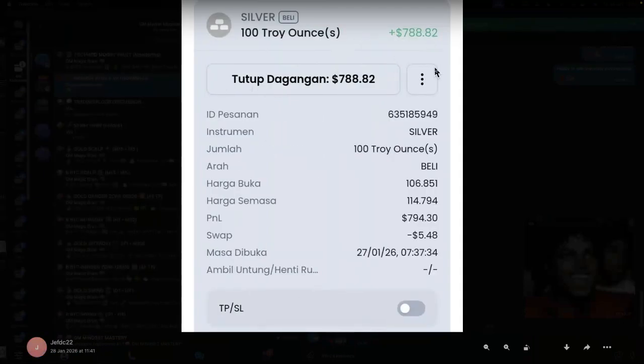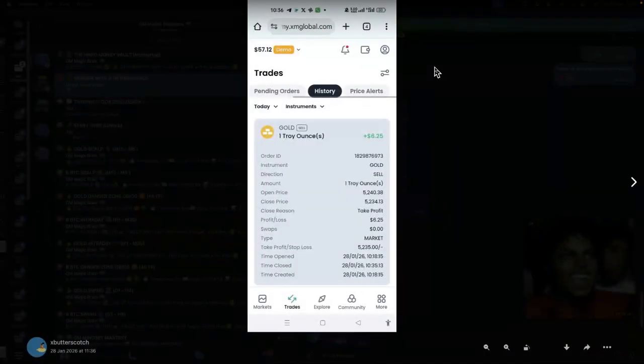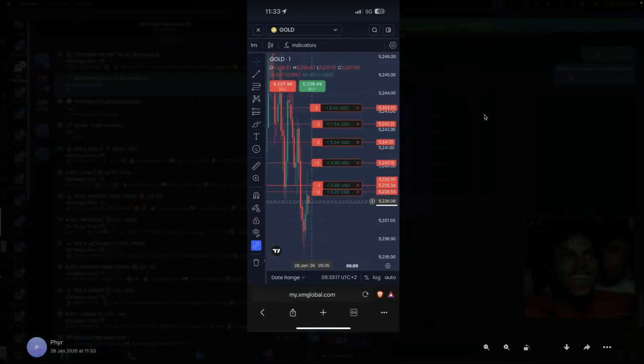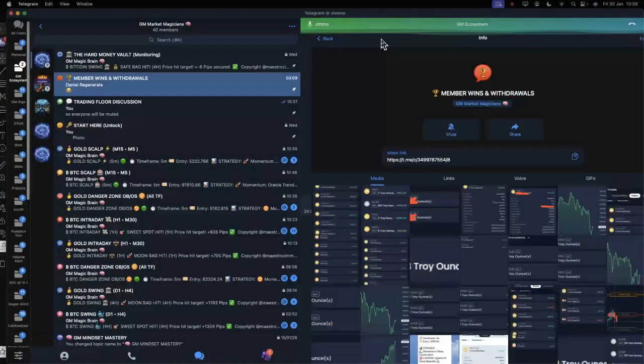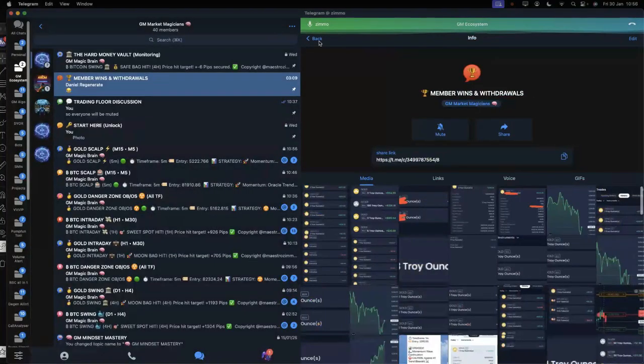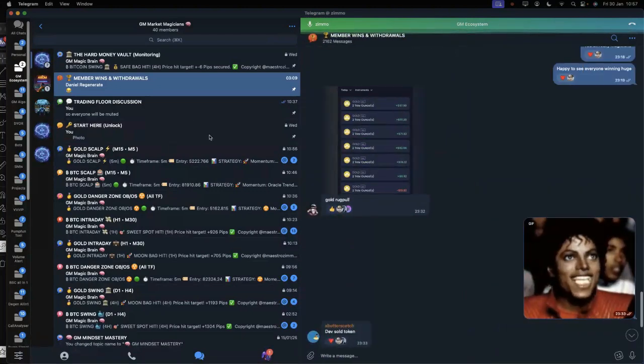So this is the crucial part. What we all want is to be able to know where to enter and where to exit. So as such, there are a lot of screenshots over here. I can't be going through every one of it, but yeah. So once you join inside here, do take note. Everything over here has already been automated for you all.